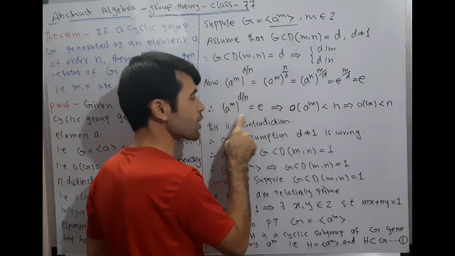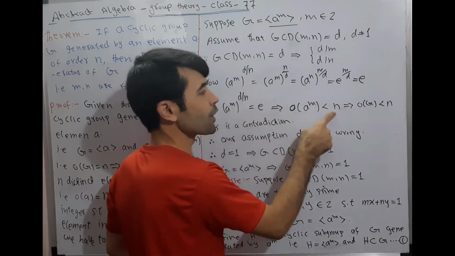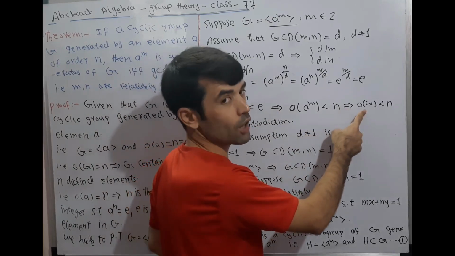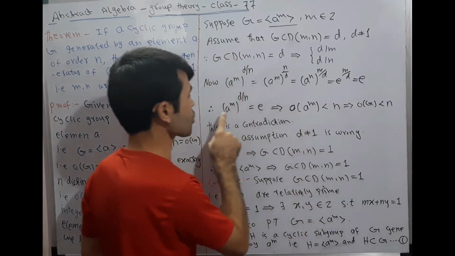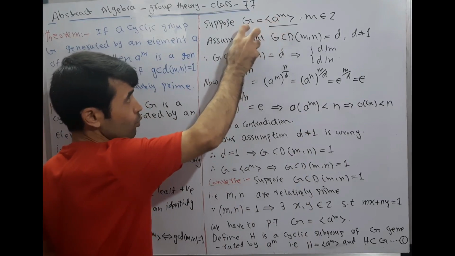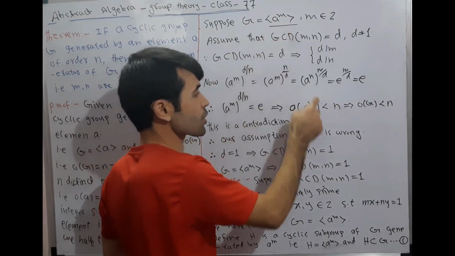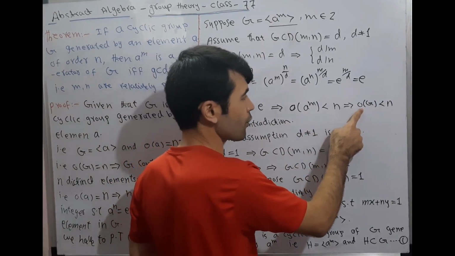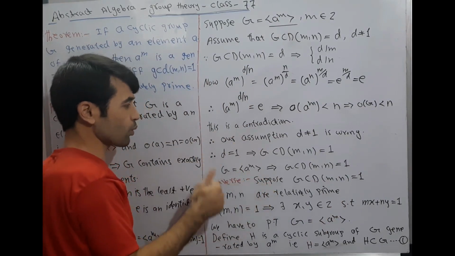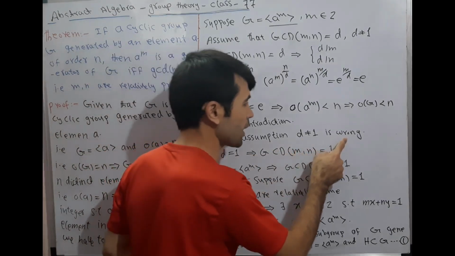This implies the order of a^m is less than n. This implies the order of G, since G is a cyclic group generated by a^m, is equal to the order of this element, so the order of G is less than n. This is a contradiction because the order of G is equal to n. Therefore, our assumption that d is not equal to 1 is wrong.